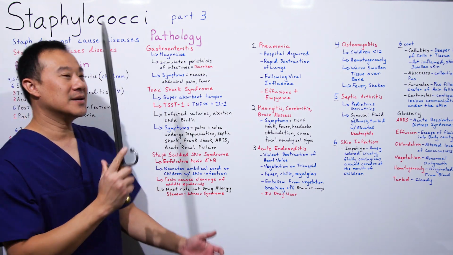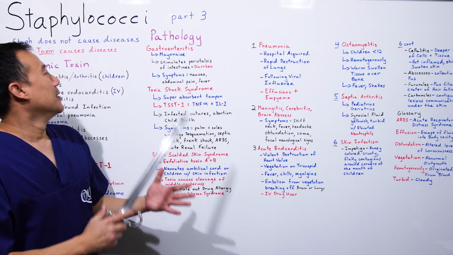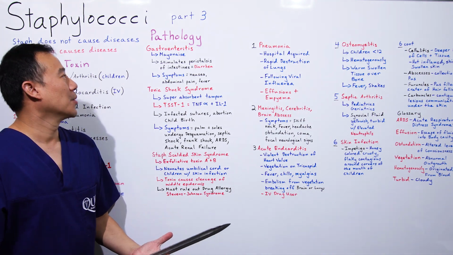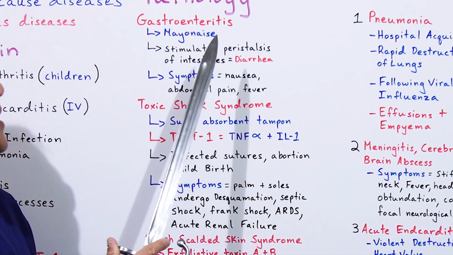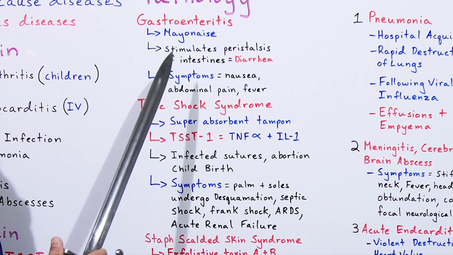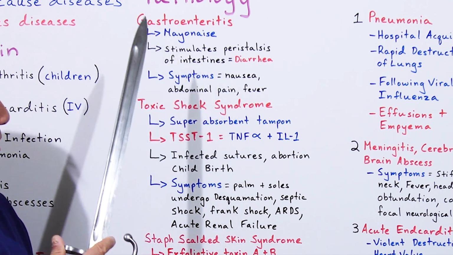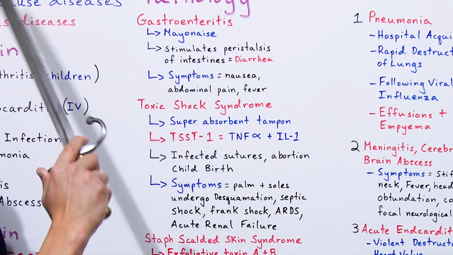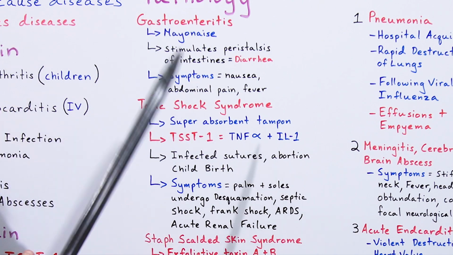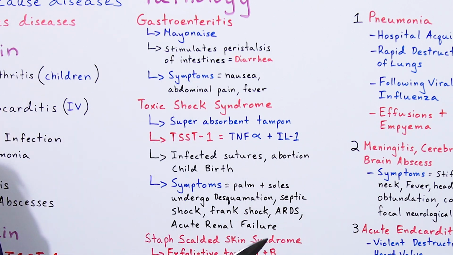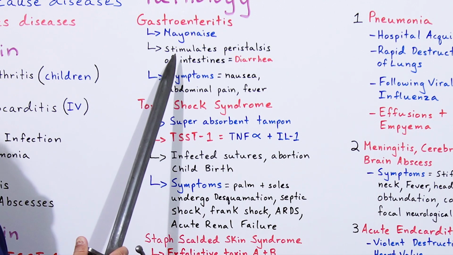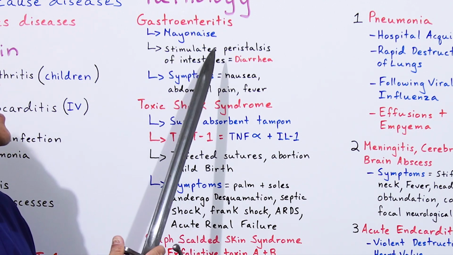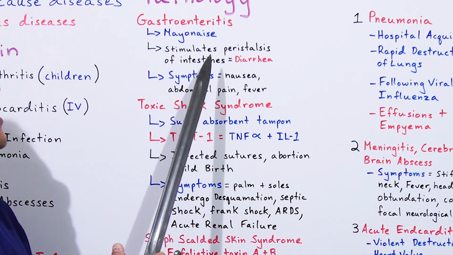Gastroenteritis. Mayonnaise. If you get a question on the board about a patient eating mayonnaise, which included this bacteria that led to the toxin, the enterotoxin, which stimulates the peristalsis of the intestines, leading to diarrhea.